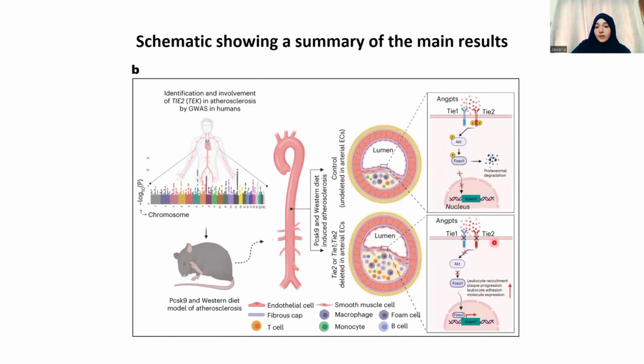While when Tie1 and Tie2 are deleted, FOXO1 is localized to the nucleus, where it binds to the VCAM promoter and ultimately initiates its transcription, which leads to leukocyte recruitment, plaque progression, and adhesion molecule expression.